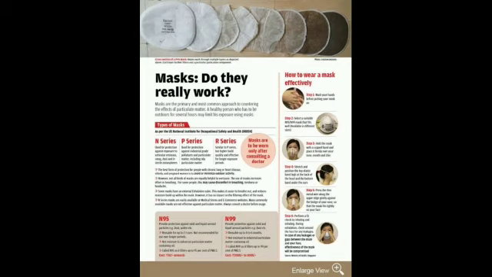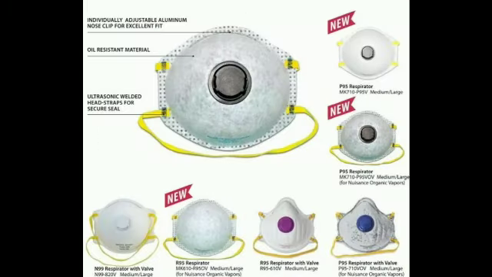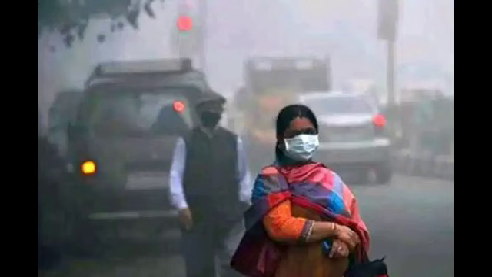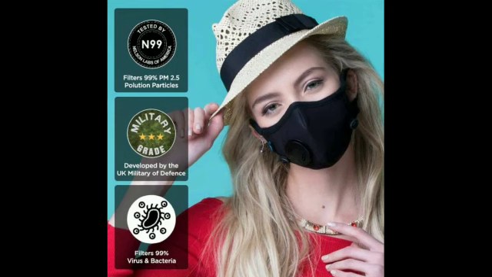N95 air masks are basic air pollution masks which will protect against air pollution. It can filter 95% of almost all the air pollutants, even up to some part of 2.5 particulate matter also. One of the good things with respect to the N95 mask is that we can wash them and use them multiple times. And these N95 masks are also available in several designs. And these are most commonly used for flu or influenza prevention. These are also effective to prevent the spread of flu, swine flu and avian flu transmission from person to person.